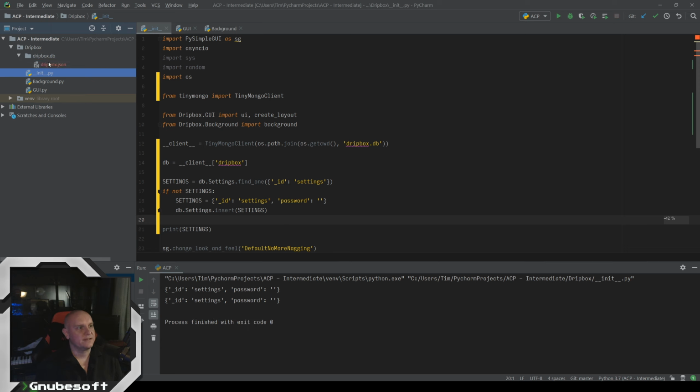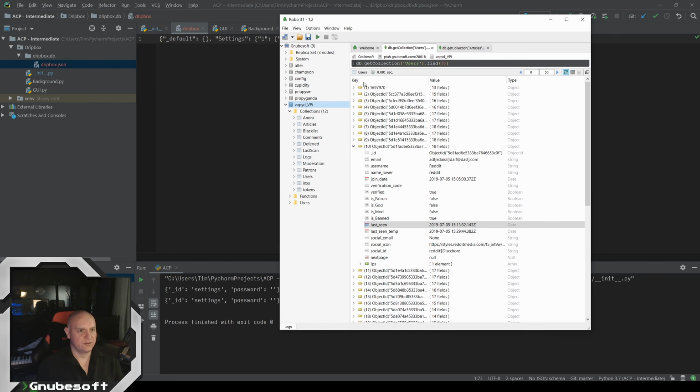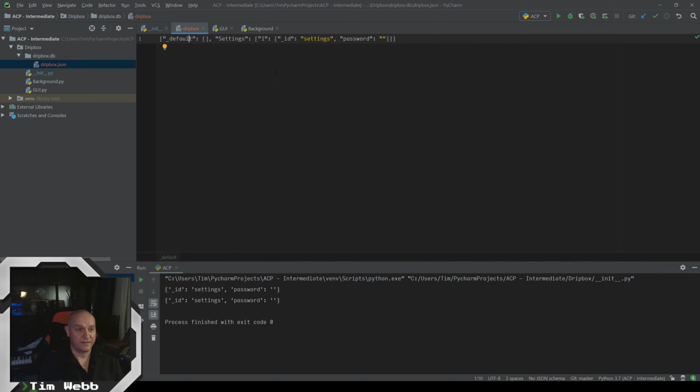And inside of this is a JSON file. So that's all it's really going to be. At the end of the day, it's just going to stuff everything we put into this little JSON file. But it's going to be interacted with in the exact same way that we would any kind of big, complex Mongo thing, which is great. That's why this is a great lesson material here, because we're doing it on a very small scale, but it's using the same exact principles that we're going to use on any larger scale.